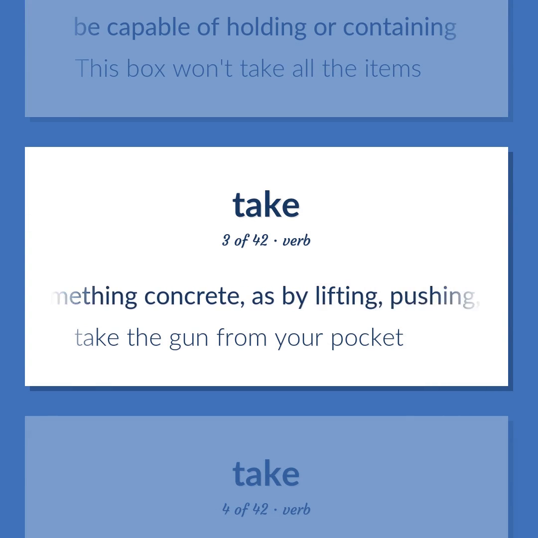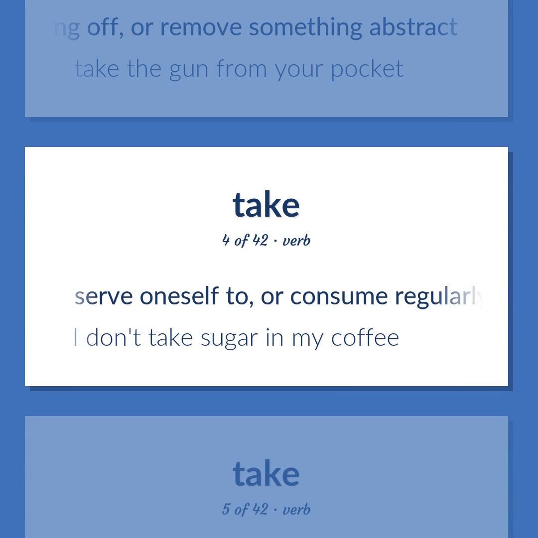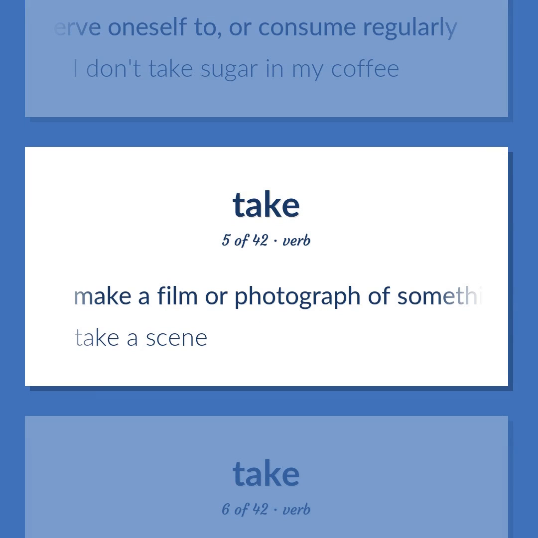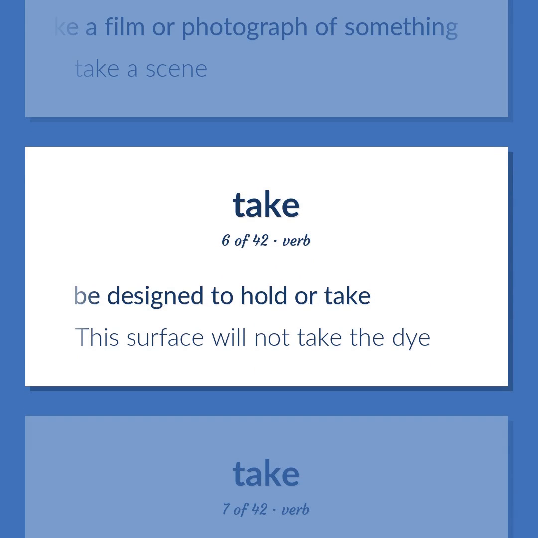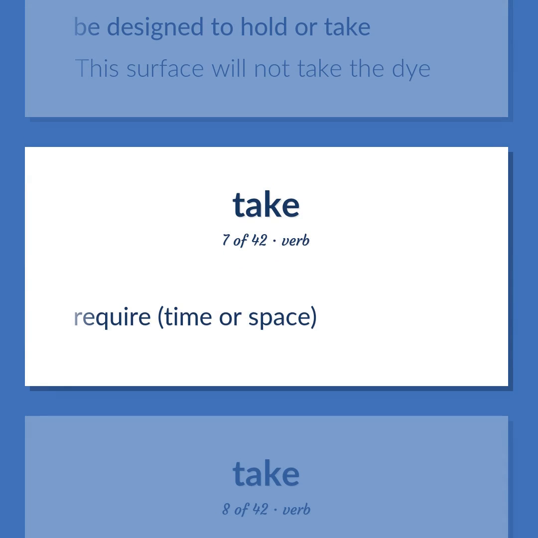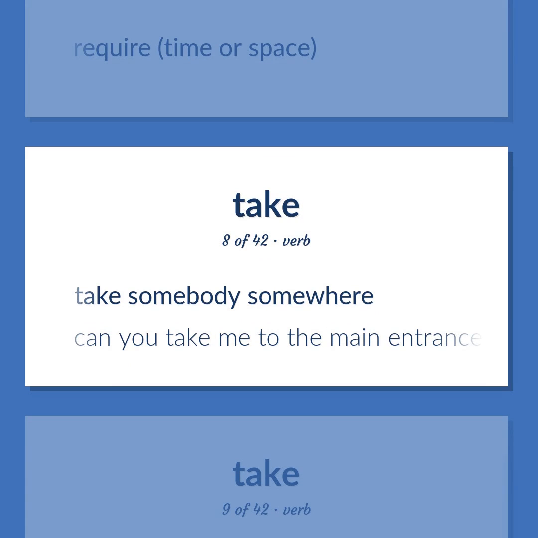Take the gun from your pocket. Serve oneself to, or consume regularly. I don't take sugar in my coffee. Make a film or photograph of something. Take a scene. Be designed to hold or take. This surface will not take the dye. Require, time or space. Take somebody somewhere. Can you take me to the main entrance?